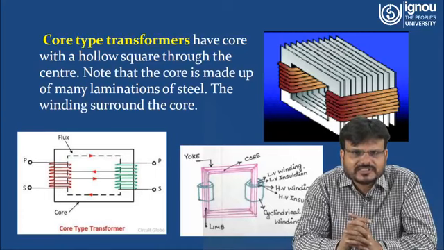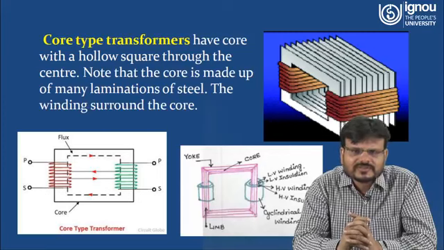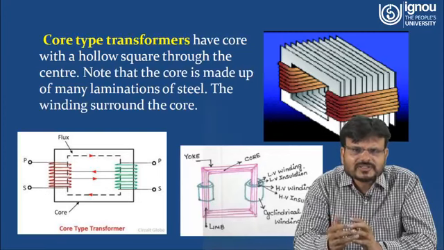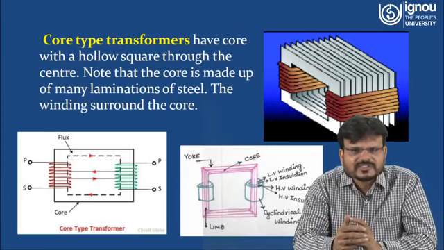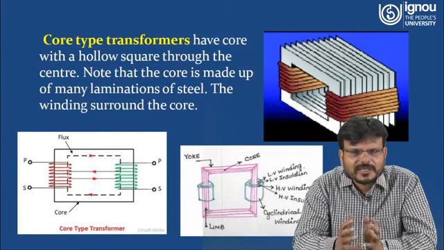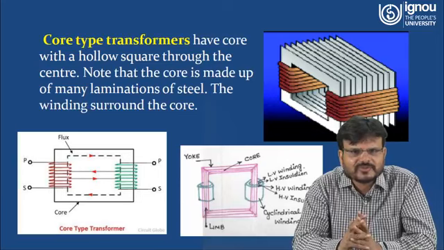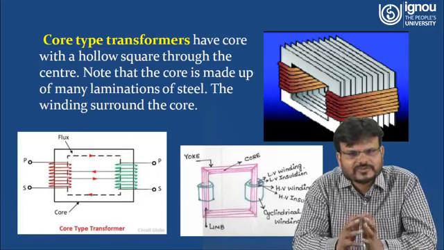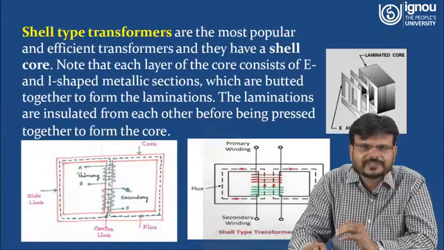Here you can see in the third diagram that the low voltage winding is near the core and the high voltage winding is apart from the core. The reason is only to minimize the insulation required. This type of winding is called cylindrical winding. So a core type transformer has two limbs, and the yoke has a core which is laminated.